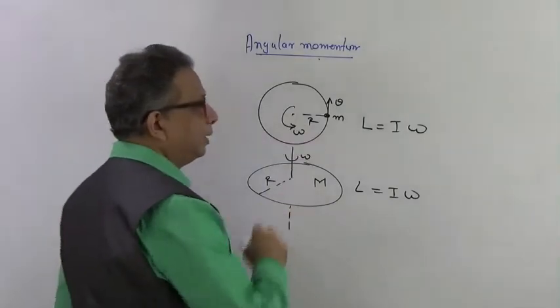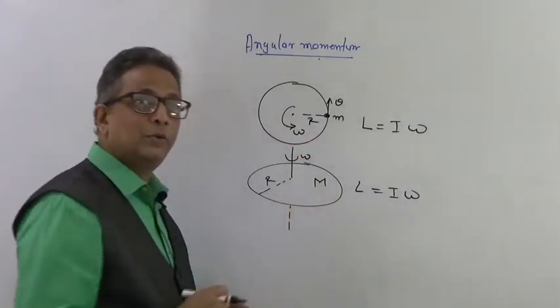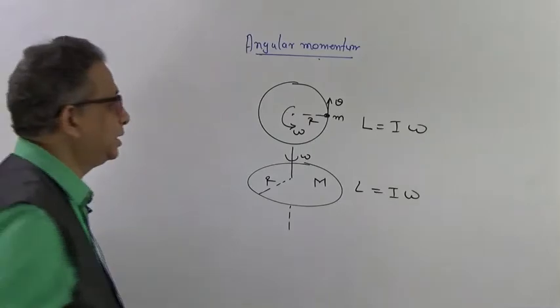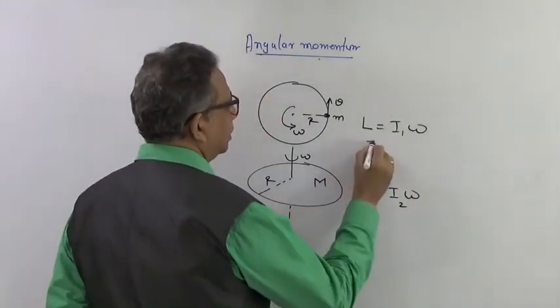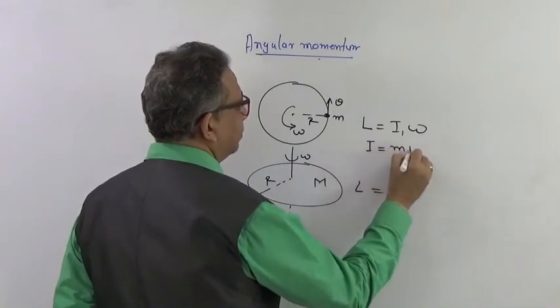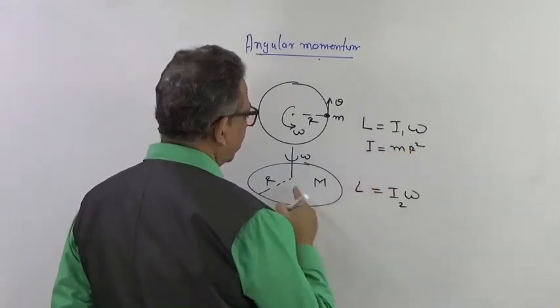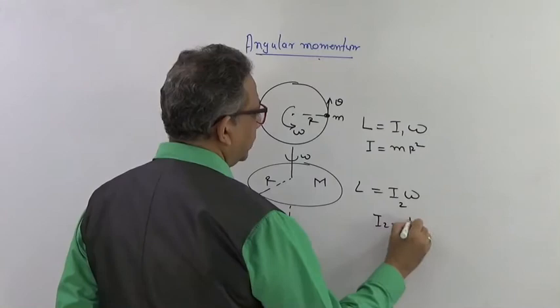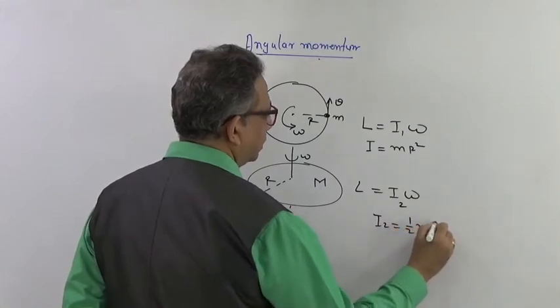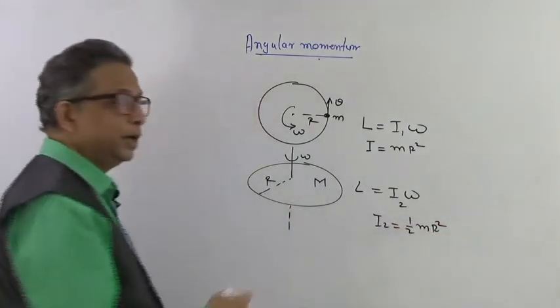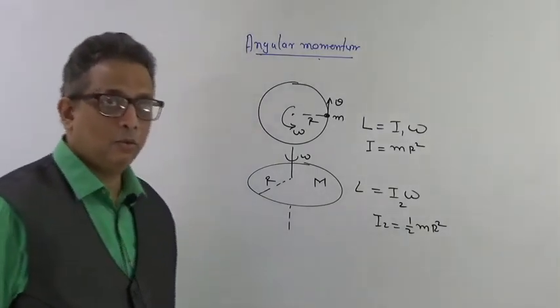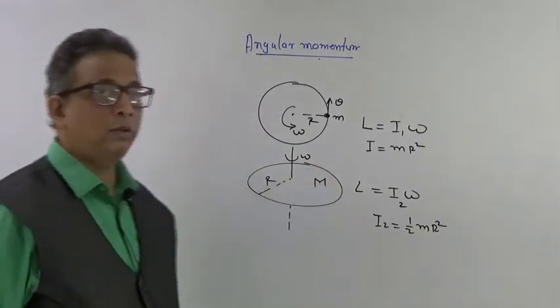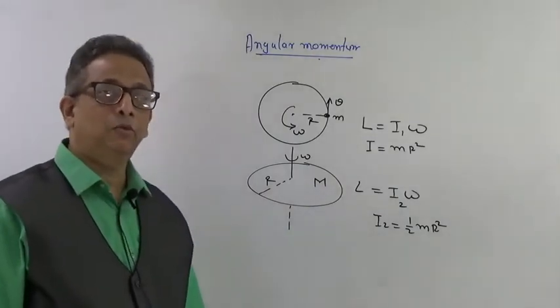Both of them are having the radius r, but what is going to be different is the moment of inertia. This is going to be I1 and this is going to be I2. Now here I1 equal to mr square, and for a disk I2 equal to 1/2 mr square. So depending upon the type of body, the angular momentum will take its own value, and what is going to be different is the moment of inertia.